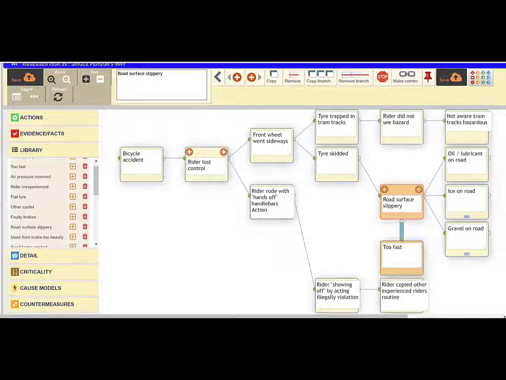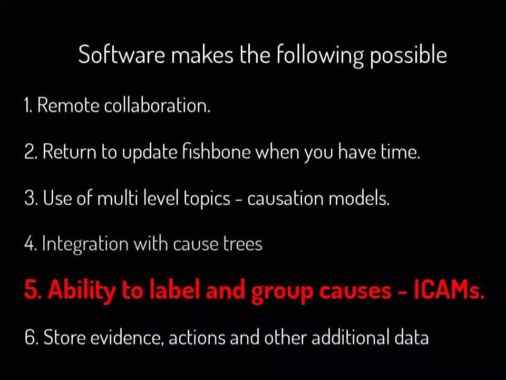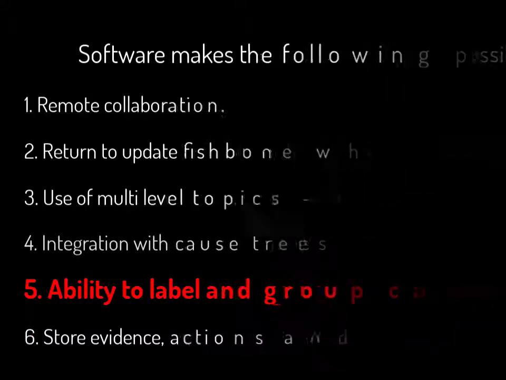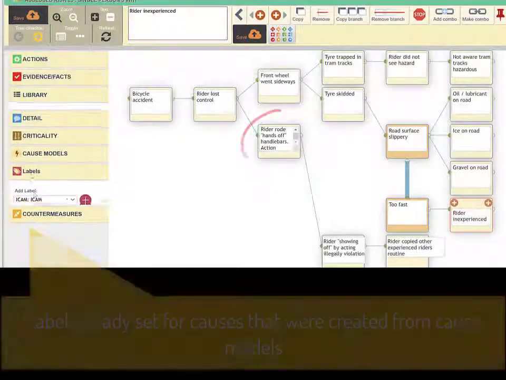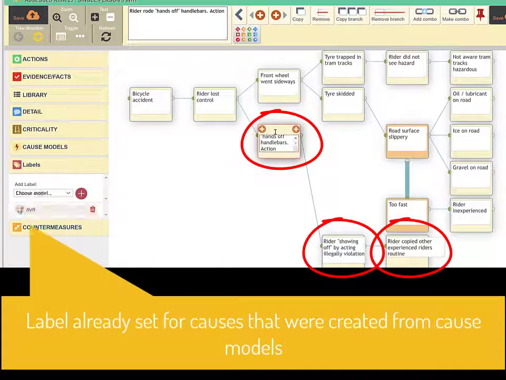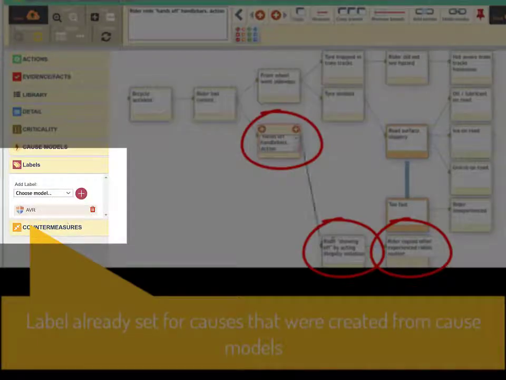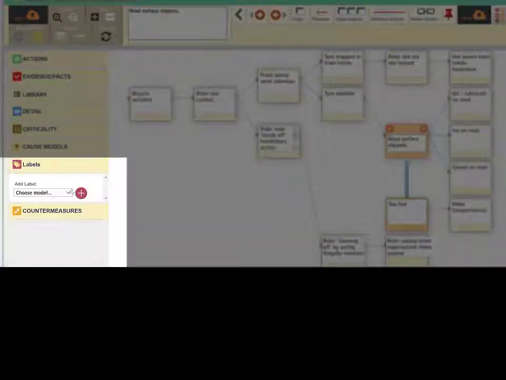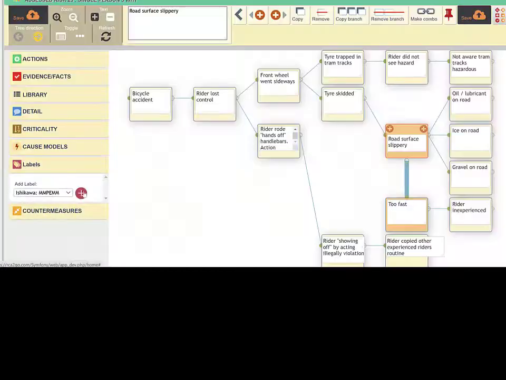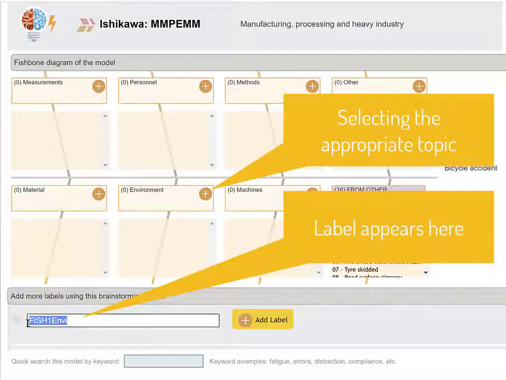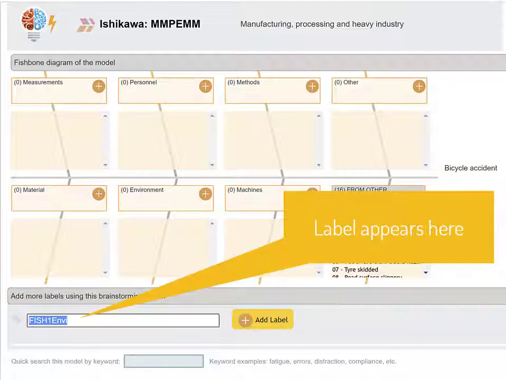The RCA2GO version of the software allows causes to be labelled, which is important in some approaches to investigations. ICAMS, the Incident Cause Analysis methodology, for example, groups causes to look for patterns. All of the causes that were created from cause models were automatically labelled when they were created from the models. Other causes can be labelled by selecting them, choosing a cause model, selecting a topic which causes the label to appear, and clicking to save.